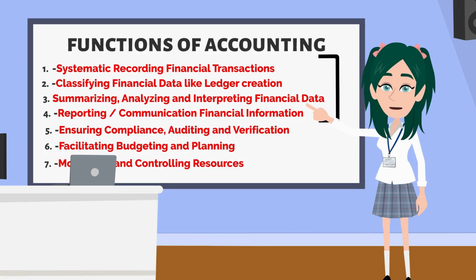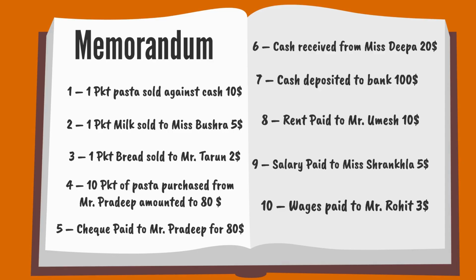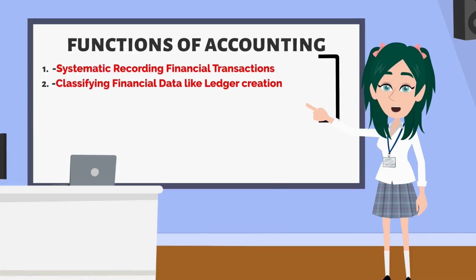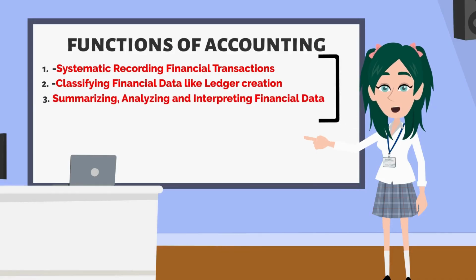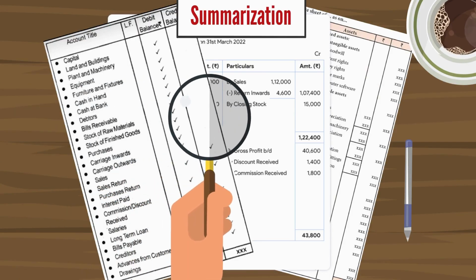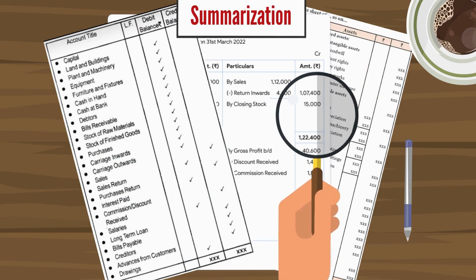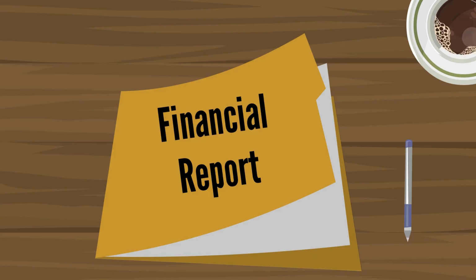So, we have learned seven functions of accounting. First, recording transactions. In this function, we record all money activities. Second, classifying data. Here, we create registers for related transactions to keep things organized. Third, summarizing and analyzing. In this step, we make summaries of the transactions and analyze them to understand what is happening. Fourth, reporting. After summarizing, we create reports to share the financial information.